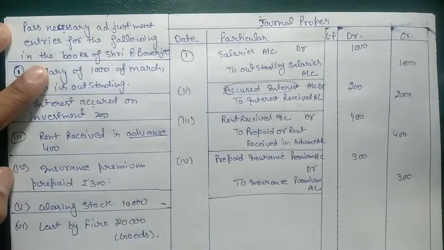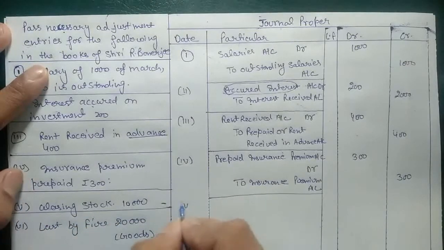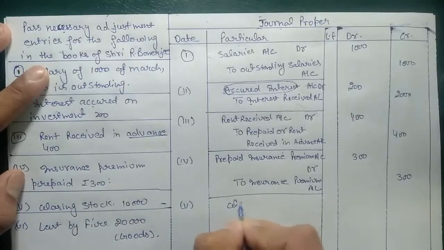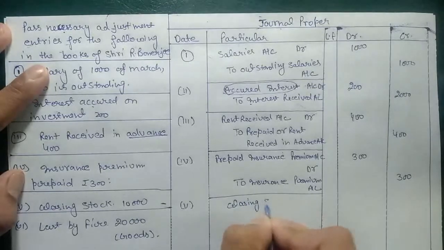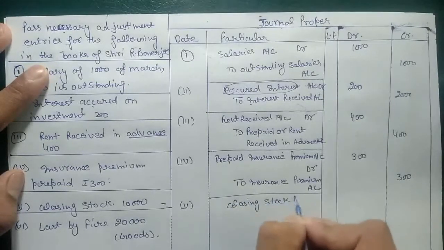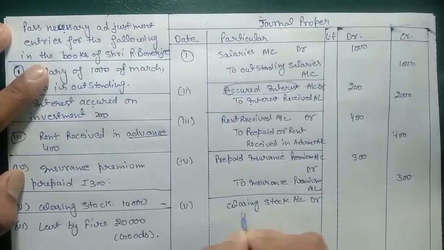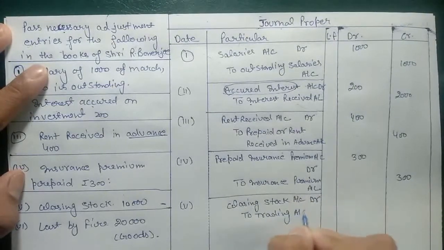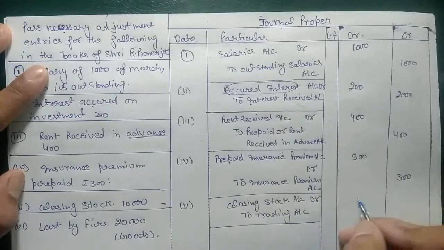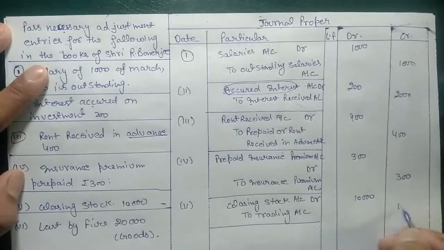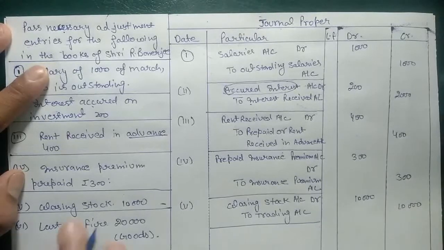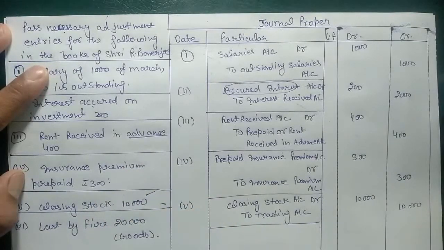So closing stock, as we know, we have it in final accounts, and in final accounts we have it in the trading account. So for the trading account we have the entry for closing stock, that is closing stock account debit to trading account, 10,000. This is the new entry for you for closing stock.